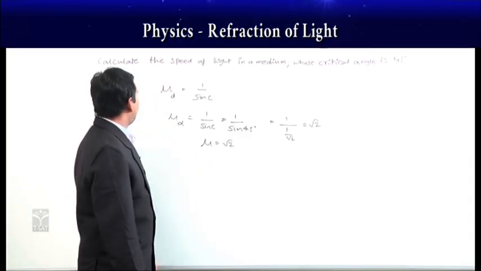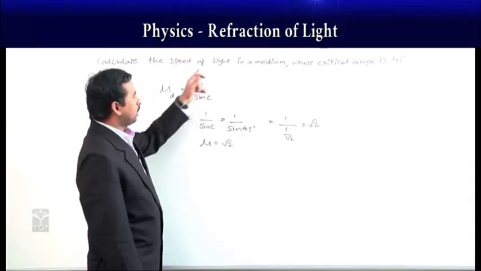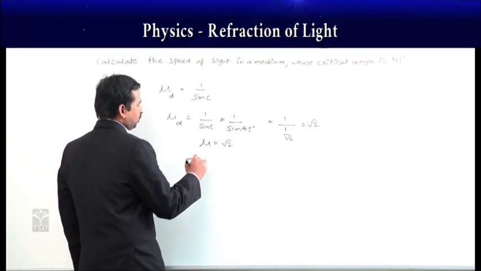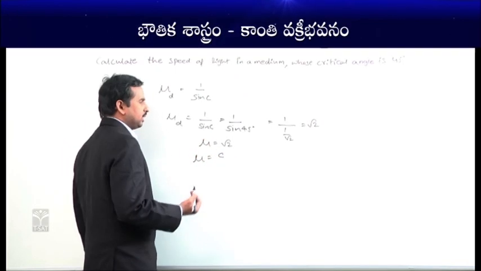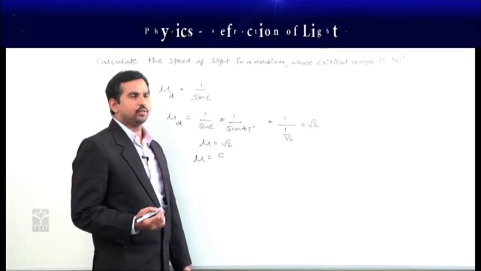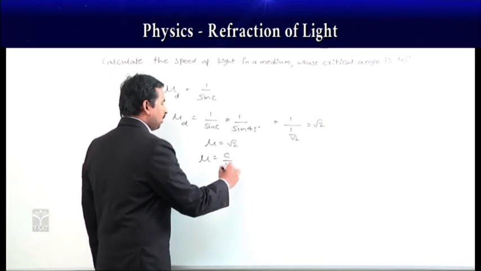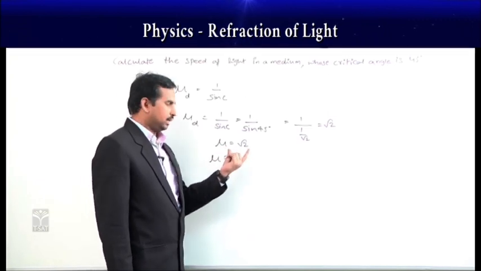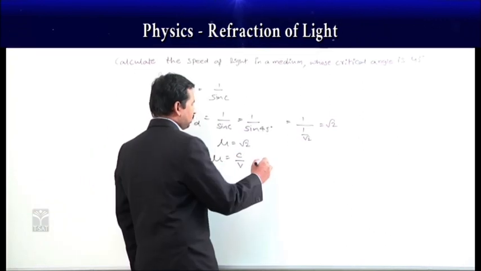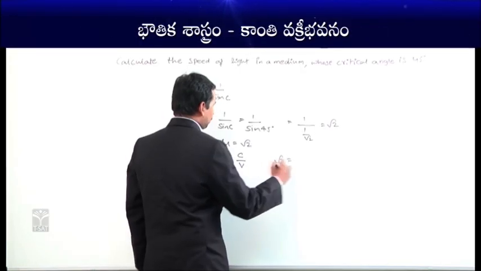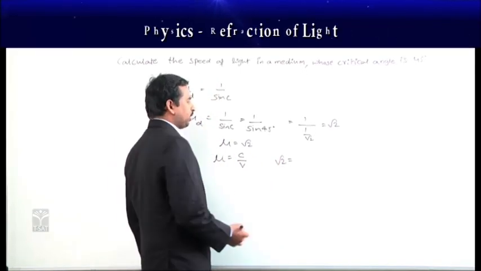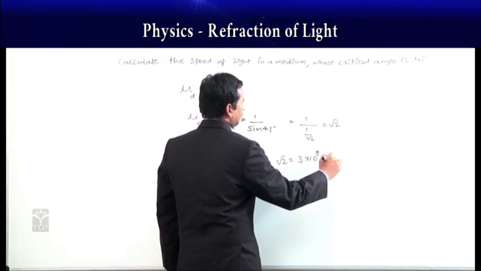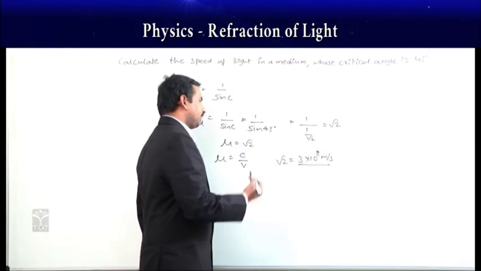But what we need here is to calculate the speed. As we already know, refractive index mu is equal to the speed of light in vacuum to the speed of light in the given medium. Our medium has a refractive index of root 2. Then mu, which is root 2, is equal to the speed of light in vacuum, which is 3 into 10 power 8 meter per second, by the velocity in the given medium, which we do not know.